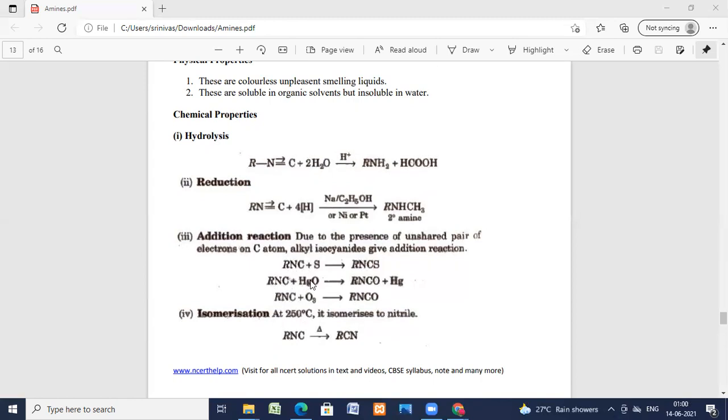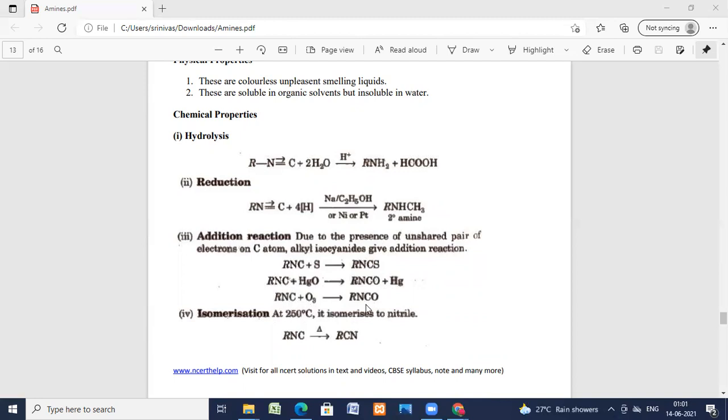Similarly, RNC with HgO gives RNCO, cyanate. RNC on reaction with mercuric oxide gives RNCO and mercury. RNC on reaction with ozone, O3, cyanate is formed, RNCO.